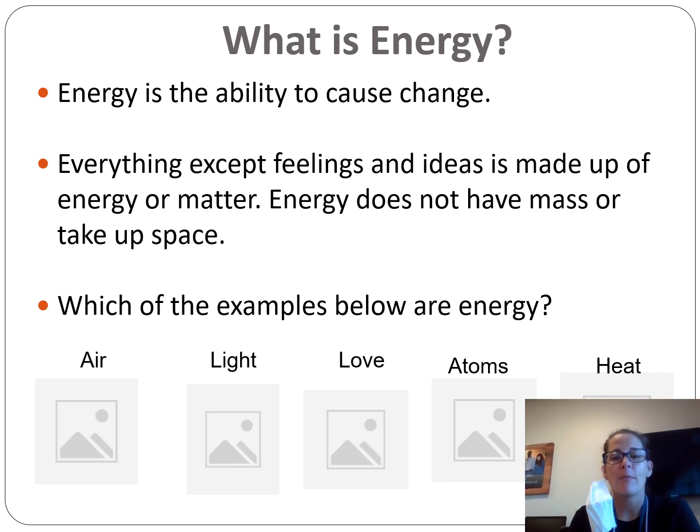So, which of these examples below are energy? If you look right here, air has a mass and it takes up space. We've talked about that before. Air is matter. It's got atoms in it. That's what we breathe. Oxygen, carbon dioxide, any kind of gas could be floating around in the air. So air is not energy. Now light, on the other hand, doesn't have a mass and it doesn't take up space. We see it though. Light is energy.